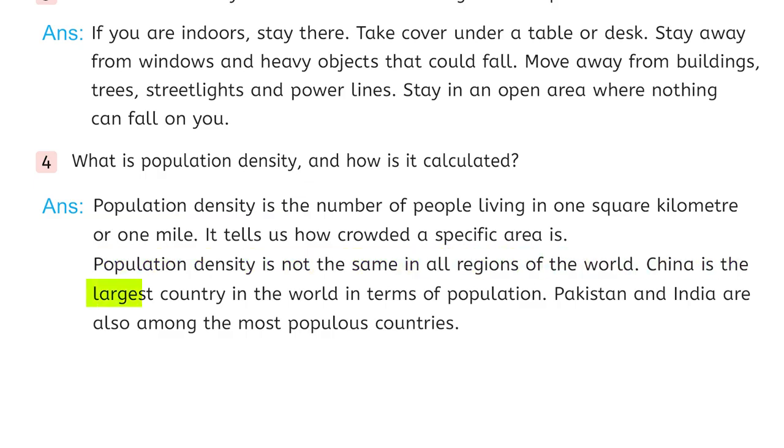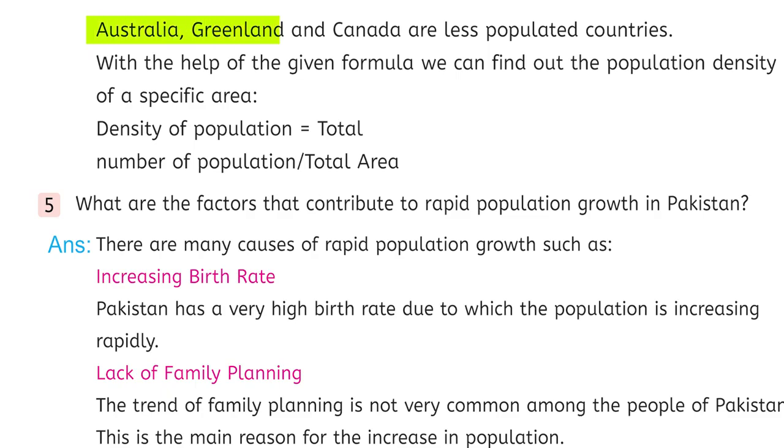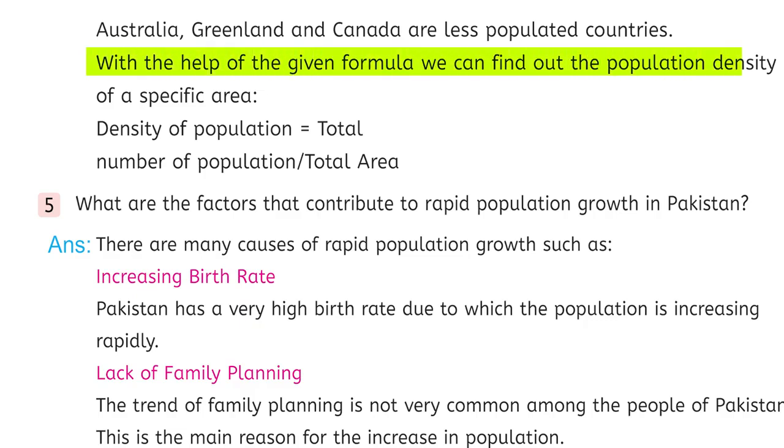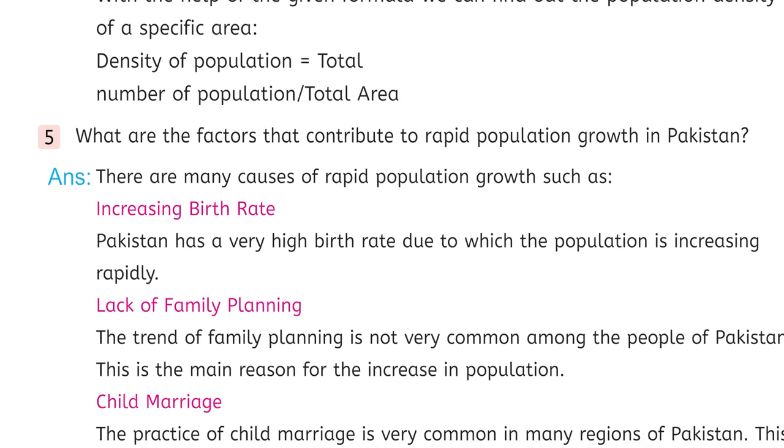China is the largest country in the world in terms of population. Pakistan and India are also among the most populous countries. Australia, Greenland, and Canada are less populated countries. With the help of the given formula, we can find out the population density of a specific area. Density of population is equal to total number of population divided by total area.